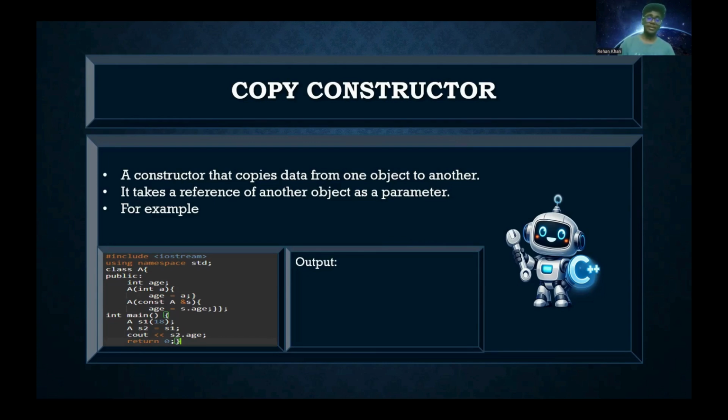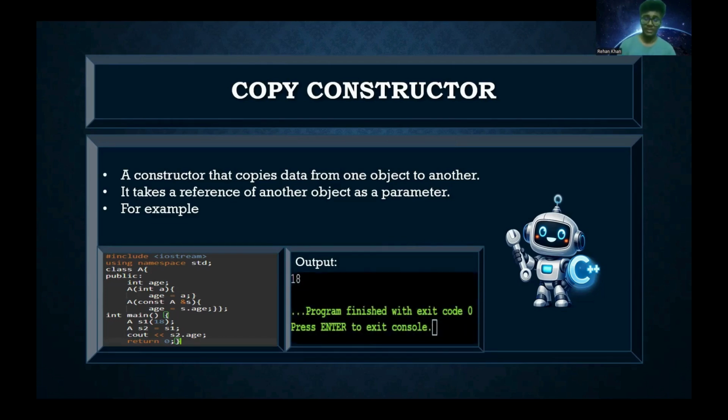We have printed s2.age, which will print the value of age using the object s2. Since we passed the value of s1 as 18, the value of age will be 18, and then it will go to s2, so the print will be 18. As you can see, the output was 18.